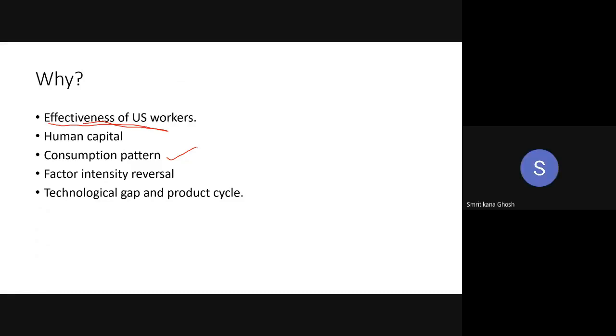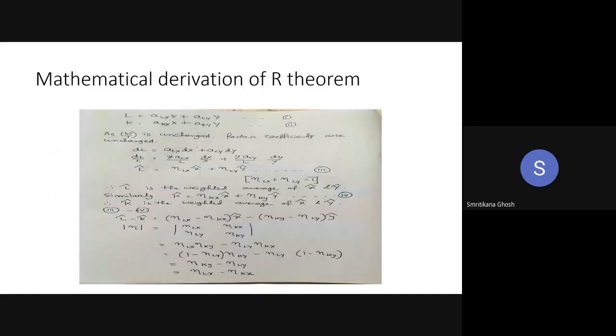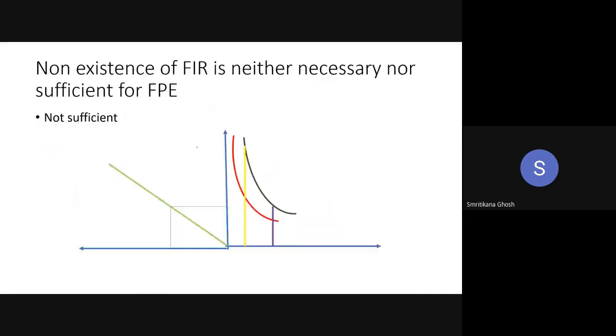I am coming to the fourth point, that is the factor intensity reversal. Now, what is factor intensity reversal? You know about that factor intensity reversal. We have discussed a lot about that. Let me find if I can find it by chance, I can show you.